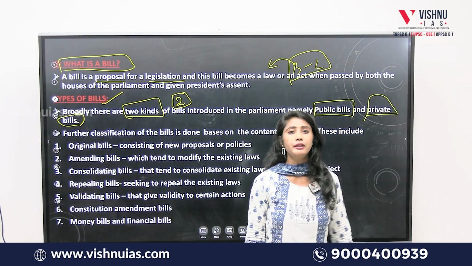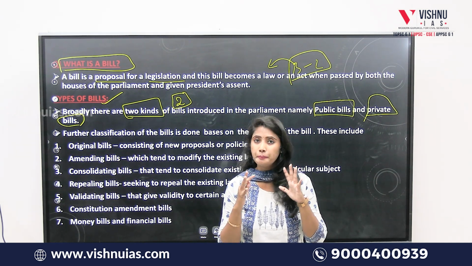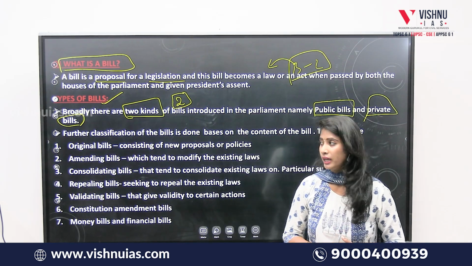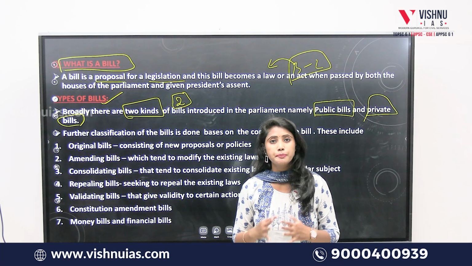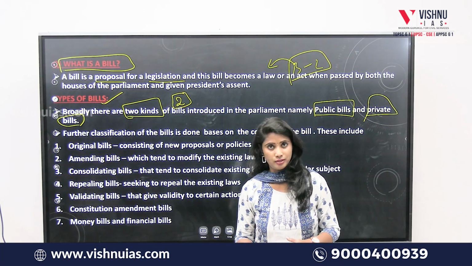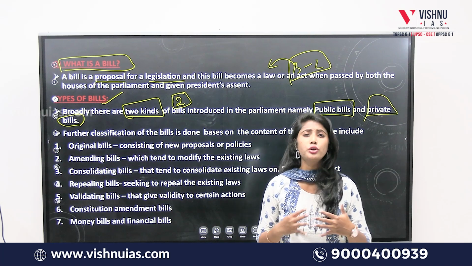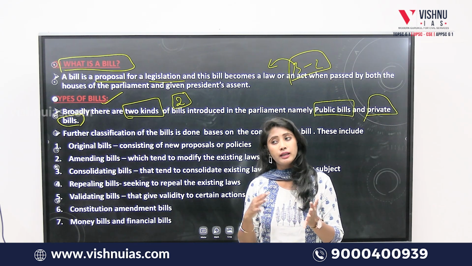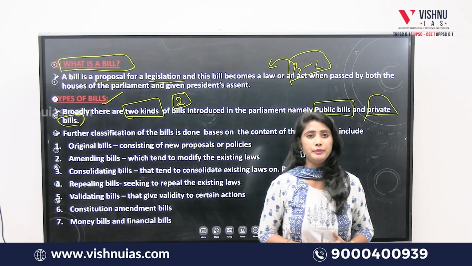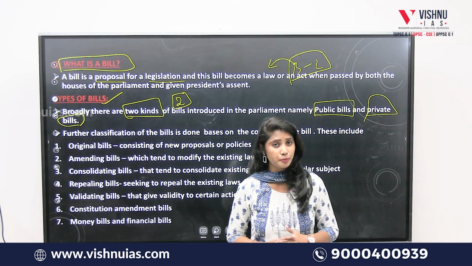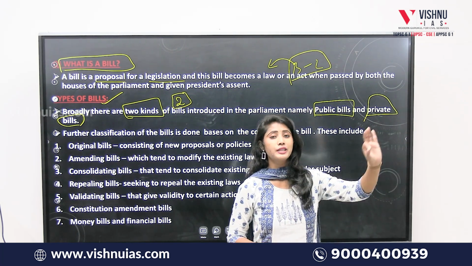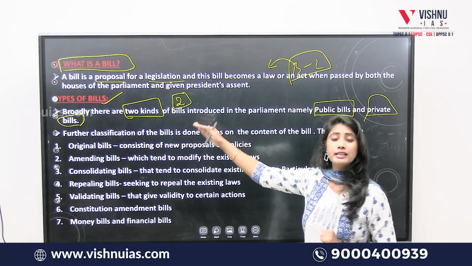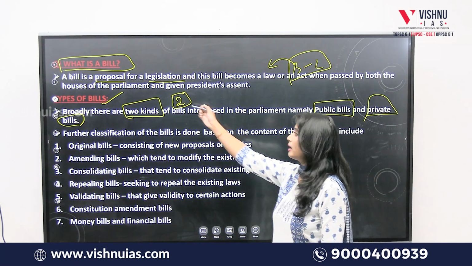Public bills will be introduced only by the ministers of the central government, whereas private bills can be introduced by any member of the Parliament. There is no need for him to be a minister in order to introduce a bill. So those bills introduced by any member of the Parliament are private bills, whereas public bills are introduced only by the ministers of the concerned government in authority. Note it. Clear?